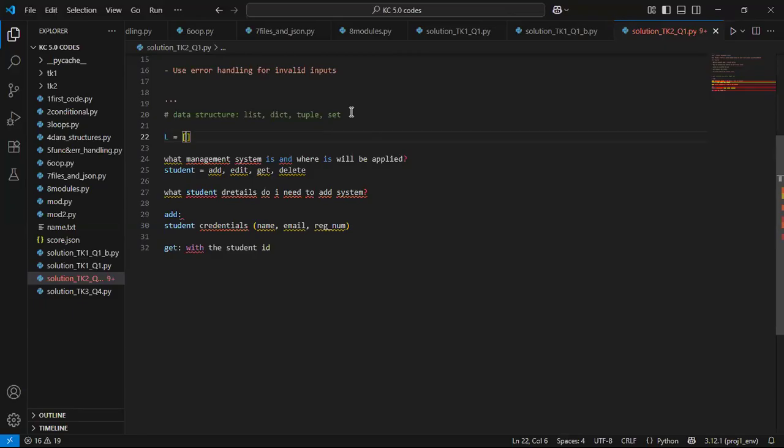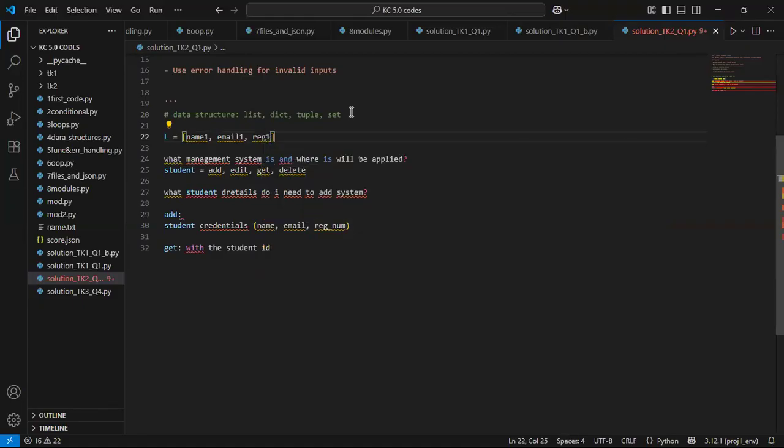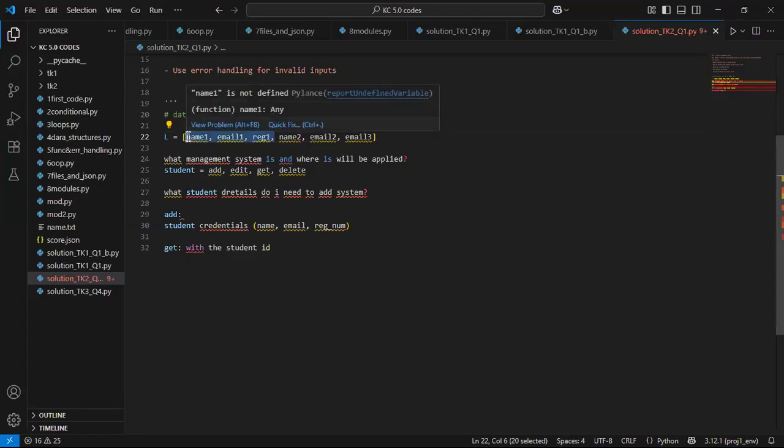So I'll put the first student's name 1, email 1, and rec number 1. Now, if I want to add another student, same thing again: name 2, email 2, and so on. Already it's not making sense for me, right? What if I need to get the details of one student? How would I now fetch all these details for student one? So it's difficult already.